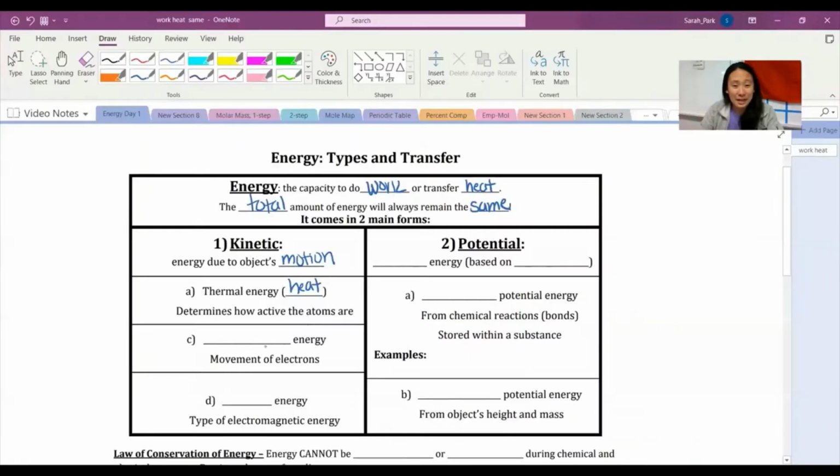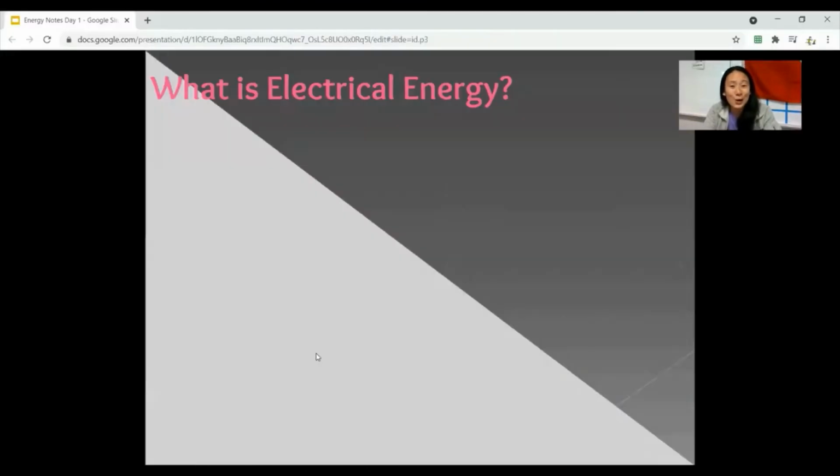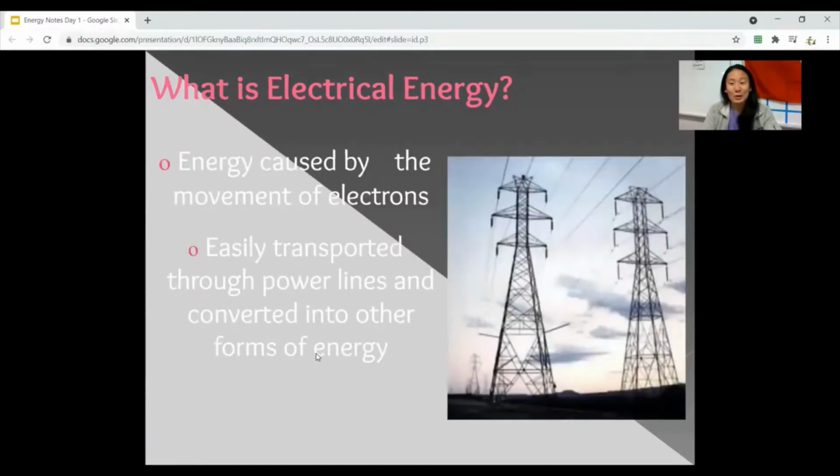Okay, the next type of energy is called electrical energy. Electrical energy is movement once again, but it's specifically about electrons. And so electrical energy is all about how we get electricity, right? Electricity is caused by movement of electrons. So when you see a plug of some kind, there's electrons waiting to be connected so that they can move through and provide electricity and that type of energy. Okay, that's why we need power lines and things like that for electrons to go through to provide energy.